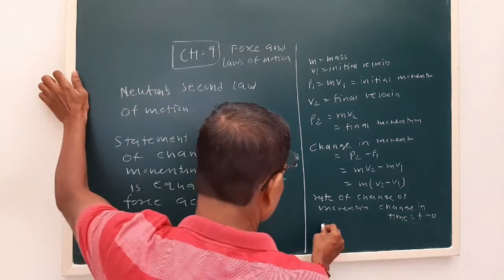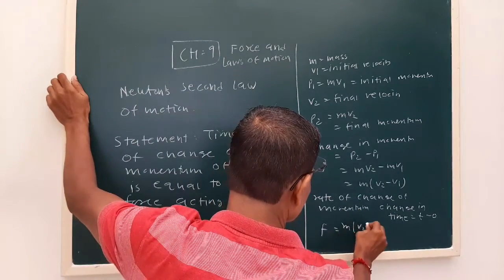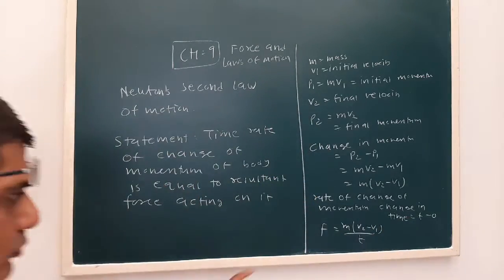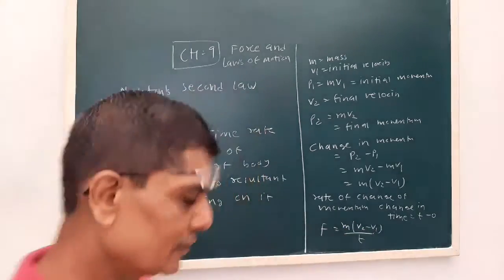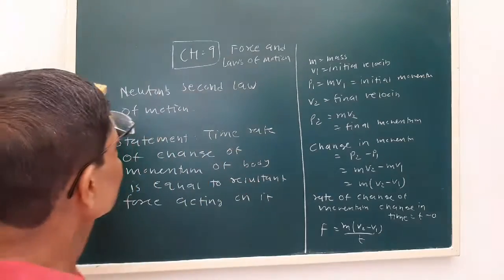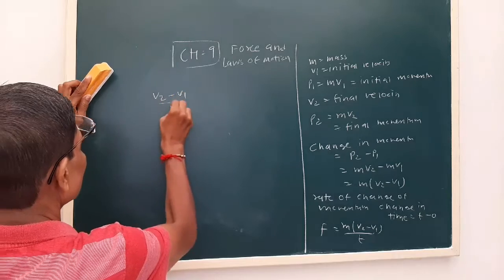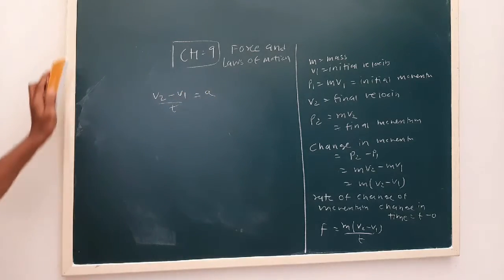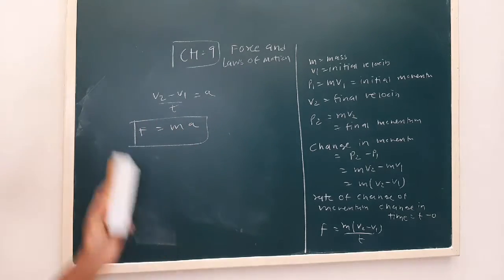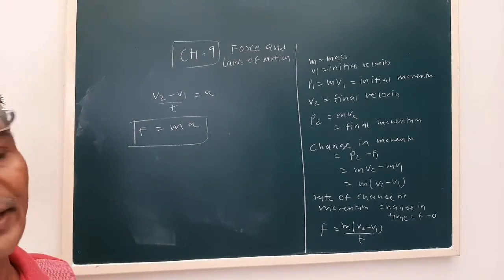So the force is equal to the rate of change of momentum, that is change in momentum upon change in time: F is equal to m into V2 minus V1 upon t. In the third lesson we derived that V2 minus V1 upon t is acceleration. So force is equal to mass into acceleration. This is a useful relation.